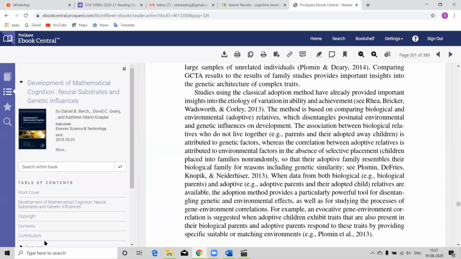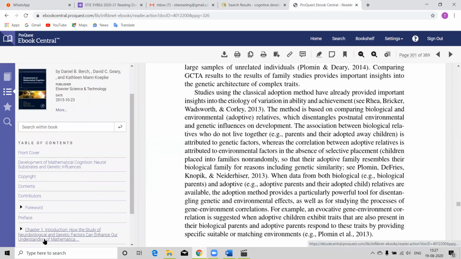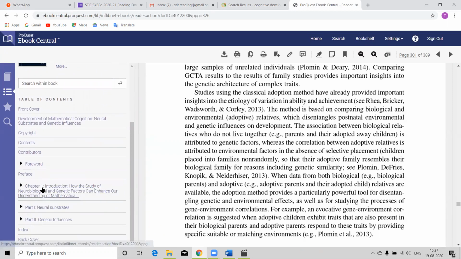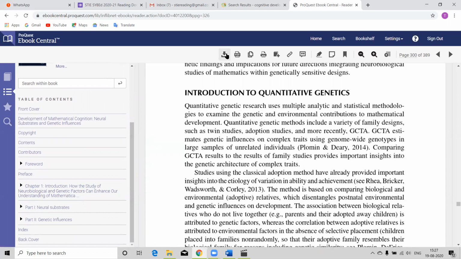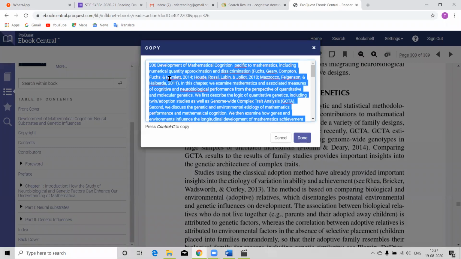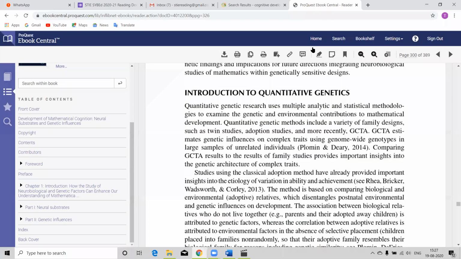Again, the content pages are there, left hand side corner. You can again go through the content pages. Here you can download the things, you can make PDF, you can copy the things. See, you can copy it and paste wherever you want. Then you can add to your bookshelf also. Just now I have shown you, you can share the link also with somebody.